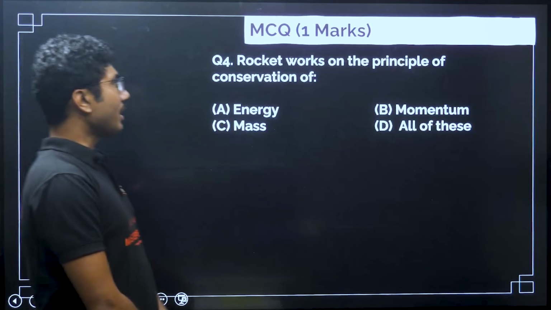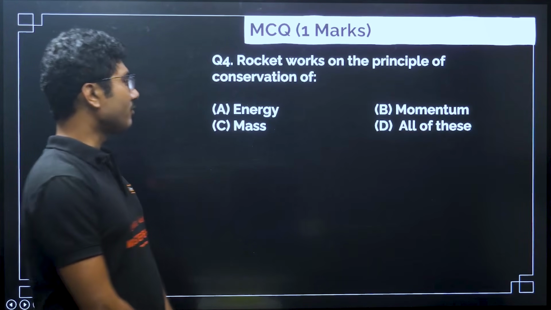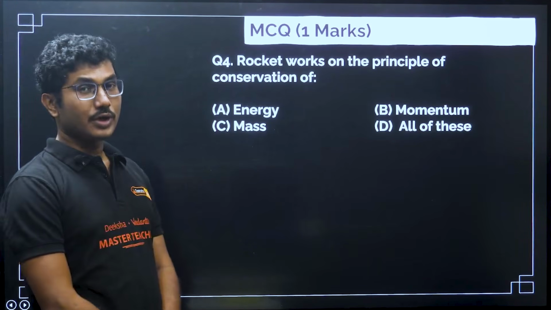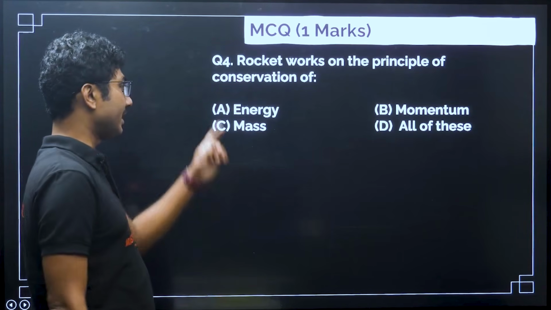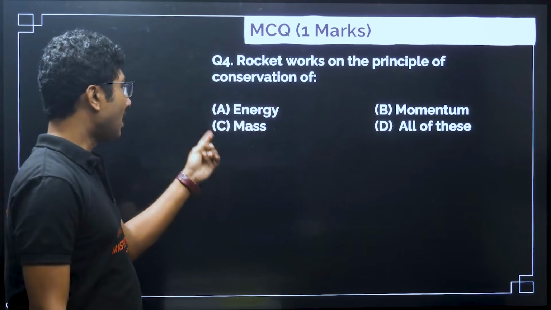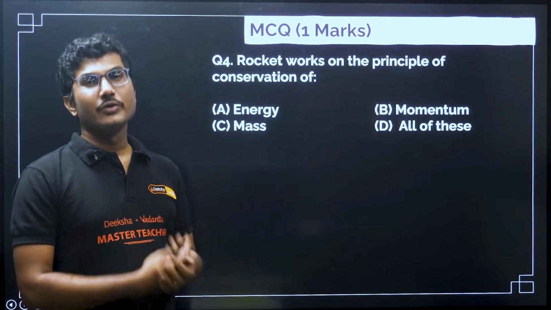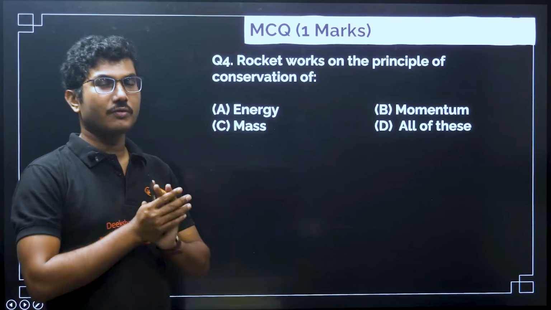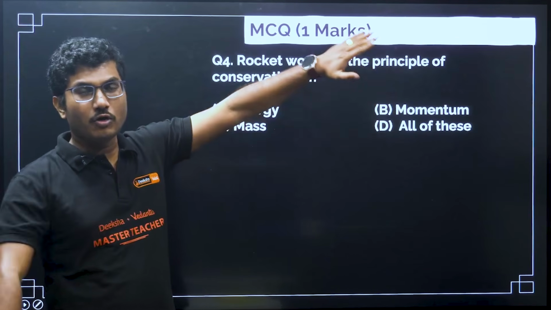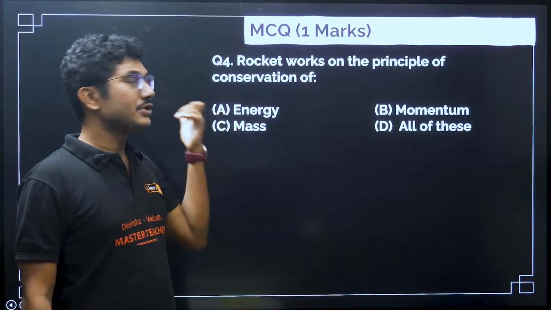Next, a rocket works on the principle of conservation of? Energy, momentum, mass, all of this. So a rocket is a device which works on the principle of all of this, not only momentum. Don't fall for the trap. It works on the principle of energy.